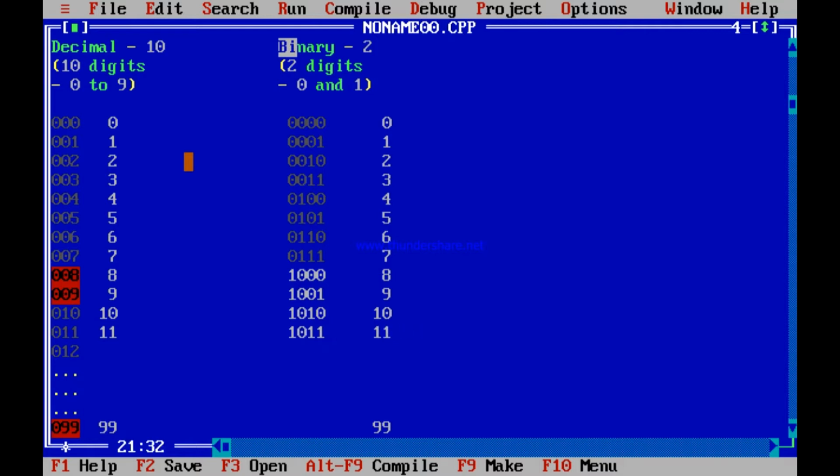So what will be 12? 12 will definitely be, see, this 2 cannot be increased. So after 0 1 1 will definitely come 1 0 0, because this 2 cannot be increased, and this 1 will remain unchanged. So 12 is 1 1 0 0. In this way, we can continue. Isn't it so? We can continue like this.